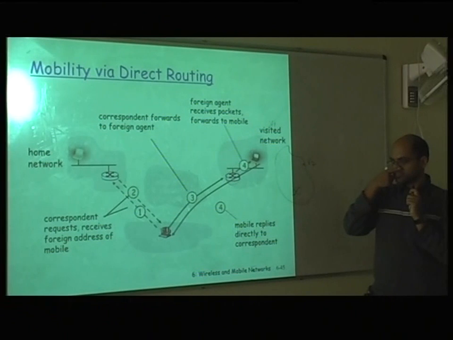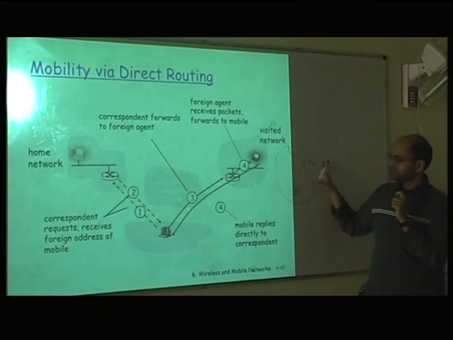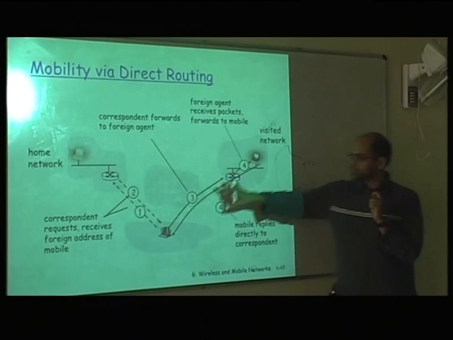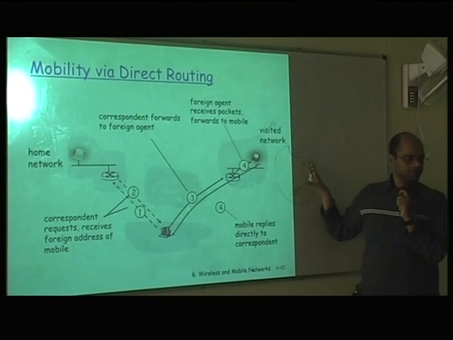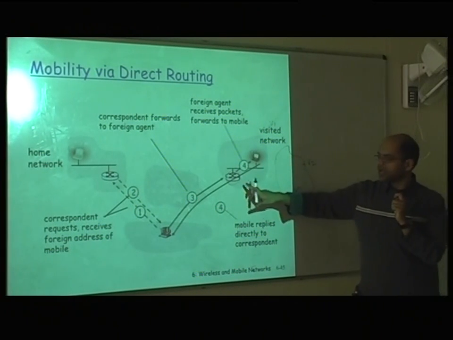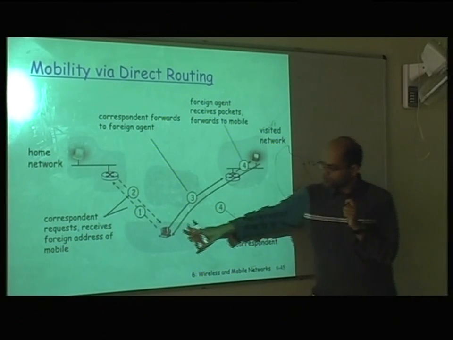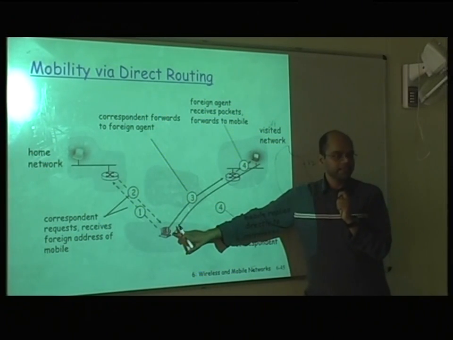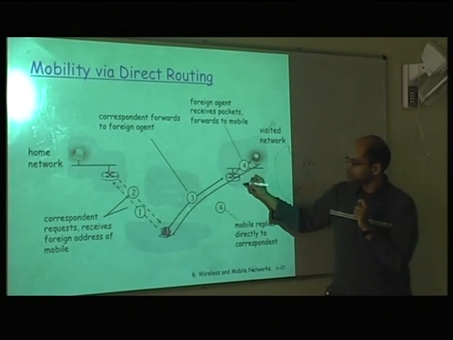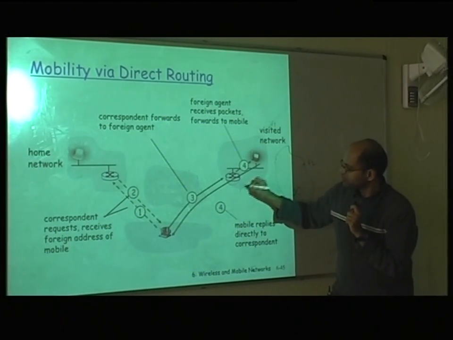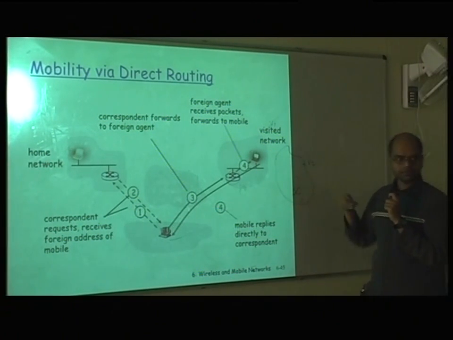So let me say it again. When M moves from V1 to V2, the correspondent still thinks that this is its permanent address, but this agent knows, because of the registration process, that the mobile node is in the second network, V2. So it will reply saying the IP address of the mobile node is this. Okay, so this agent will reply, and now the next packet will directly come like this.